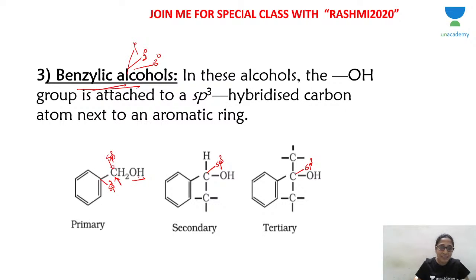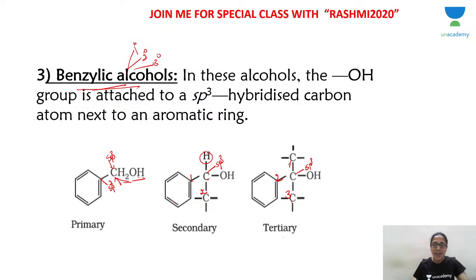If the sp3 hybridized carbon has 2 hydrogens or is attached to only one carbon atom, primary. If it has only 1 hydrogen or is attached to 2 carbon atoms, secondary. If the carbon has no hydrogen or is attached to 3 carbon atoms, tertiary. Primary, secondary, tertiary benzylic alcohols.